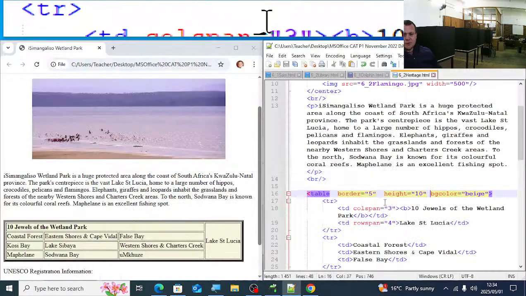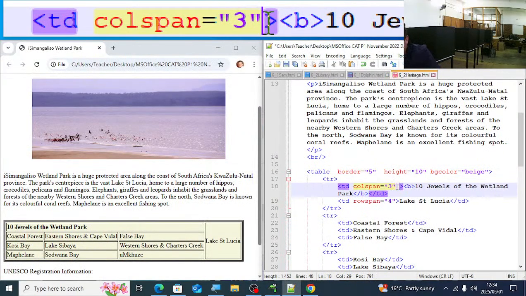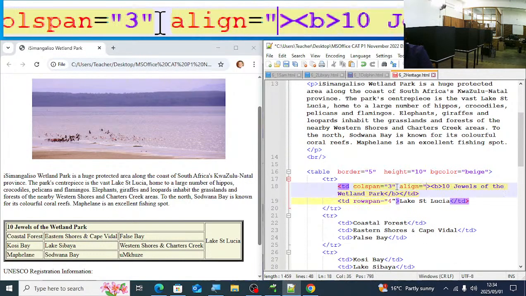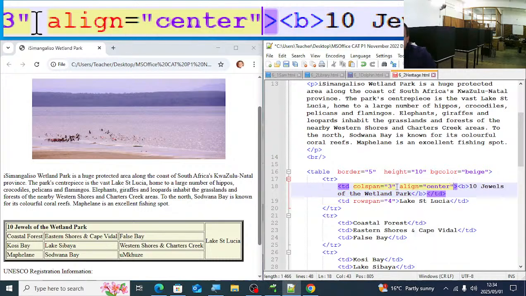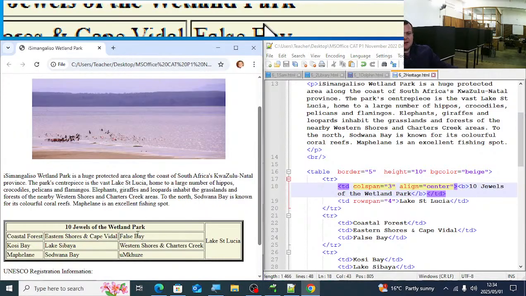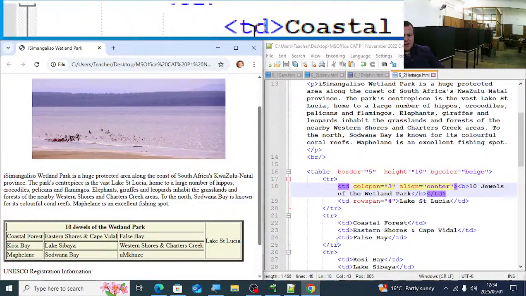They've spotted it well there. I missed it. The colspan there, we have align equal center. There it's align center. So I just add it there also on the TD colspan, align center.